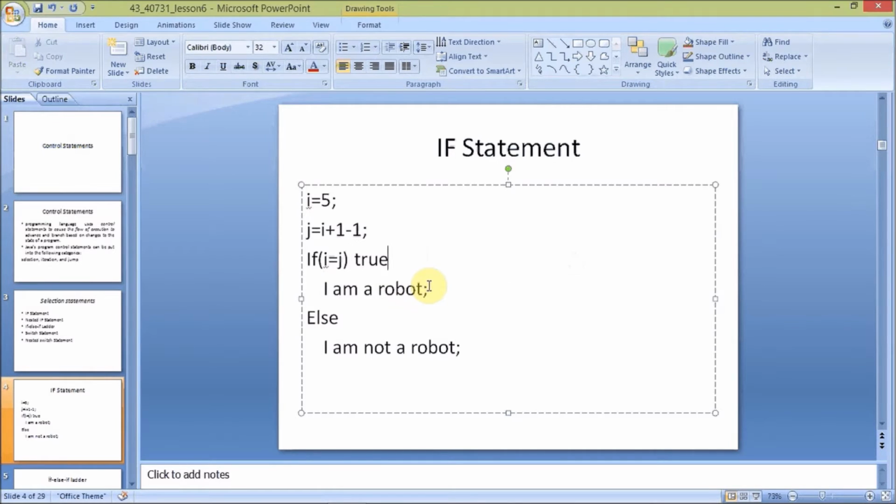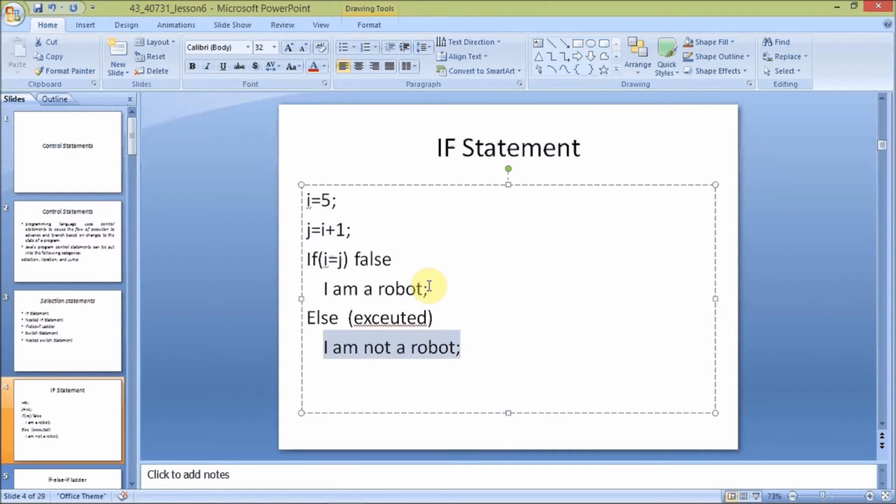Otherwise, if i is not equal to j, if I give i equal to i plus 1 here, then the condition i equal to j is false, so it will execute the else statement. The executed statement will be the else statement: if i is not equal to j, "I am not a robot" will be executed.